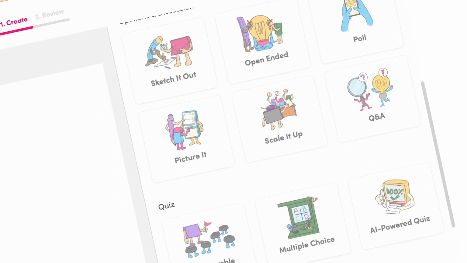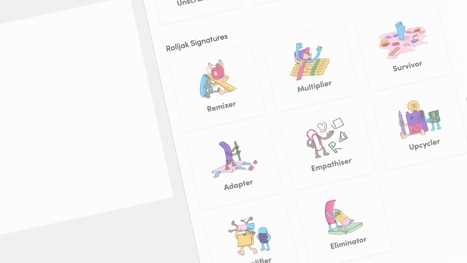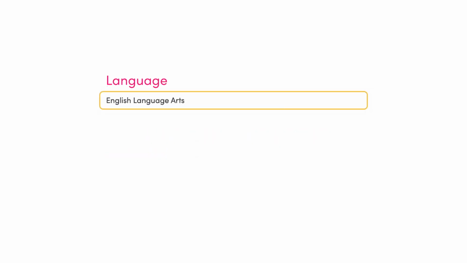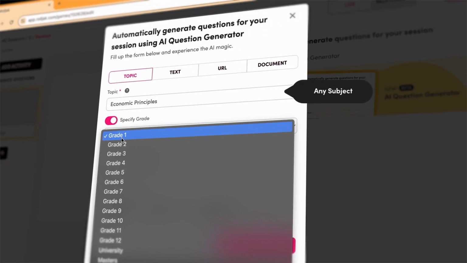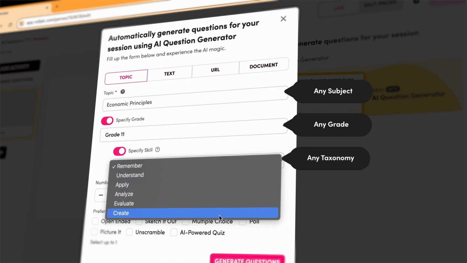MCQ or open-ended, sketch-based or picture-based, polling or even an AI-powered quiz. Creating and delivering engaging lessons has never been easier. Science to math, history to literature, language to business. Rolljak's AI powers work for any subject, any grade, and even any taxonomy.